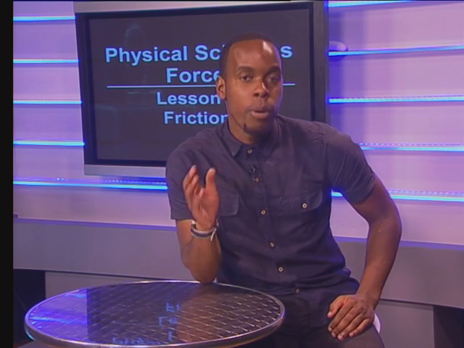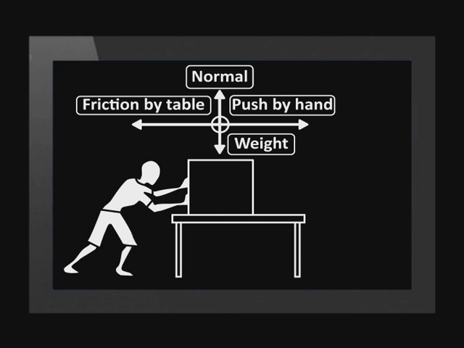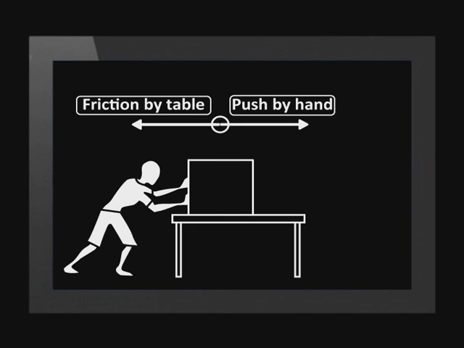Back to the man who pushes the box which is on a table. Here is a free body diagram for the box. We want to focus on friction, which is a horizontal force. So we'll simplify the diagram. We show only the horizontal forces on the box. We can simplify this further, like this.